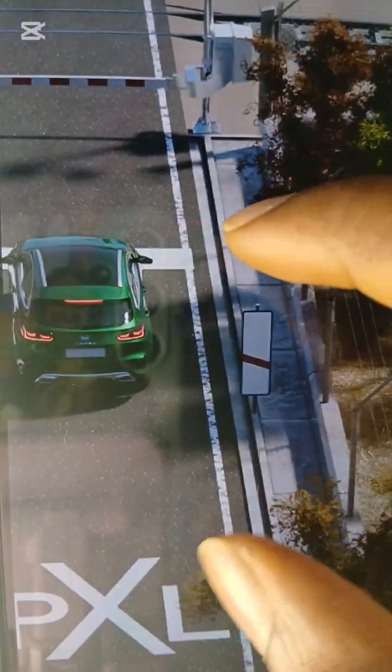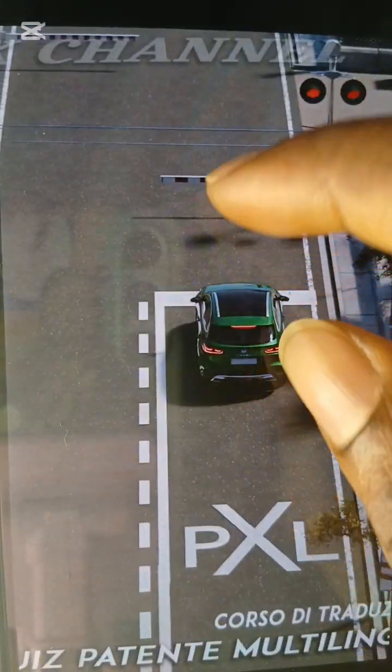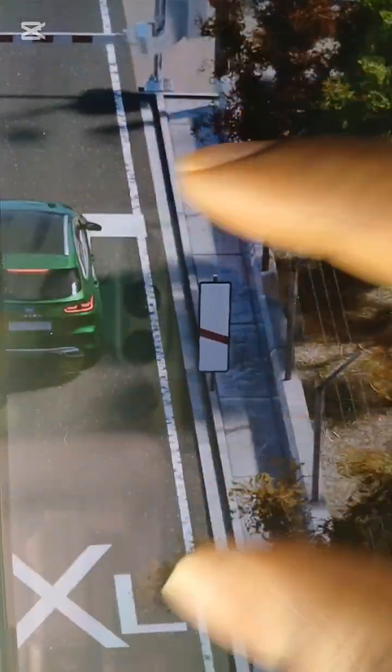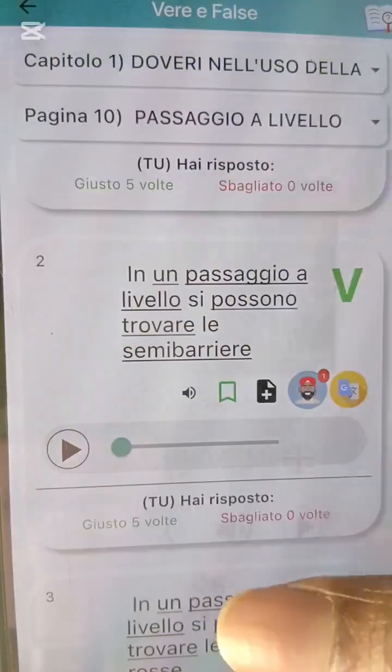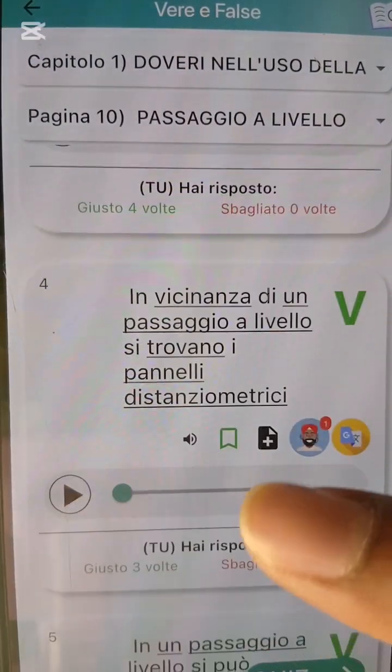You need to allow the train pass first before you go do what? Pass. You see the line here. You see am, you go stop before this what? Stop line wey dey front. You see the pole for here? This na the pole. You go stop and wait make the train pass first before you go.